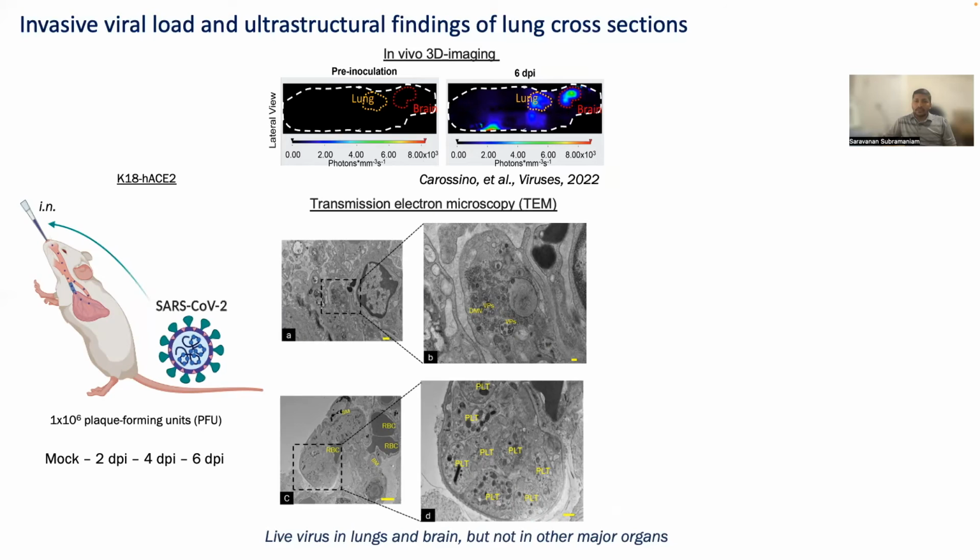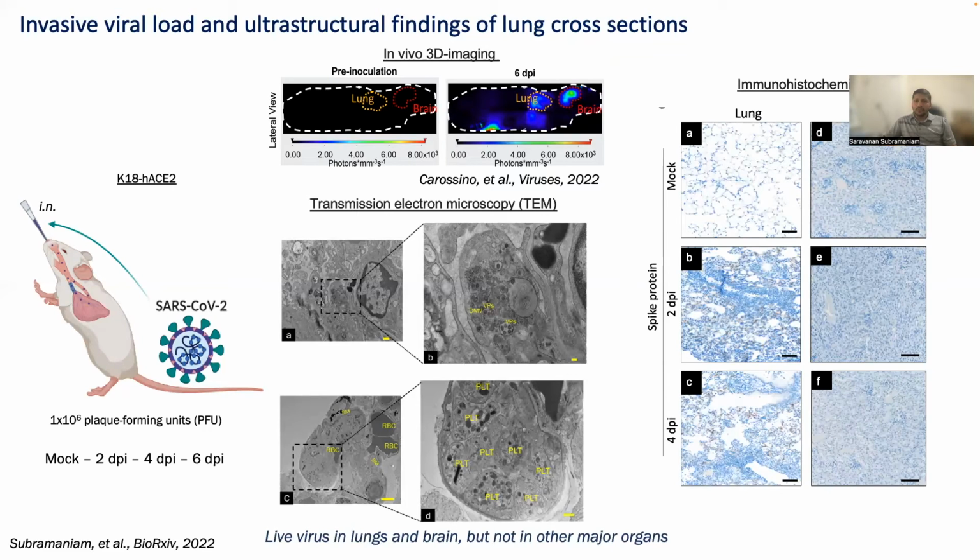Next, using transmission electron microscopy, we examined the ultrastructure of the lung cross-sections. At 6 days post-infection, we see viral load in lung epithelial cells, but not in platelets or RBCs. Further, we observe sporadic platelet aggregation in lungs. We also checked the viral load in the lungs and other organs by immunohistochemistry. Interestingly, we find the viral load in the lungs and brain, but not in the kidneys and liver.